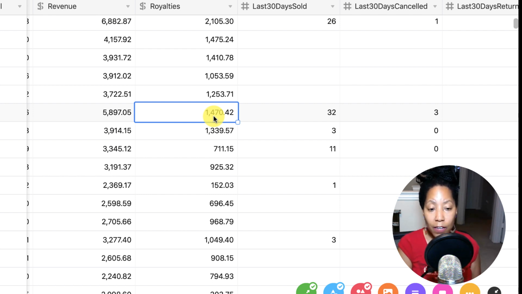But typically, if it's a shirt that's going to sell, it'll sell within a day or two. And then I'll monitor it to make sure it stays close to or above profit level. And if it does, I'll keep it out there. But once it starts to drop too far below profit level, I'll just turn it off and let organic take over. So this is what happened with this shirt. I started out initially, I spent $21, and maybe I made 10 right away.